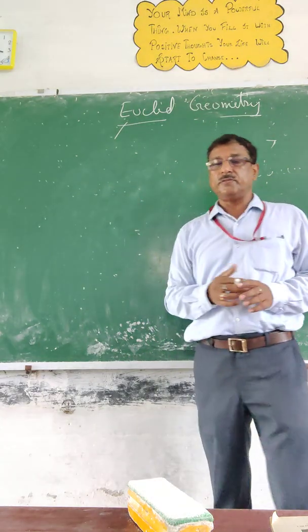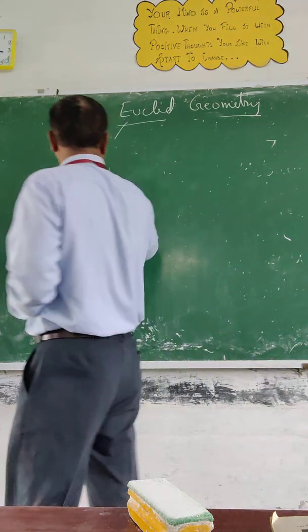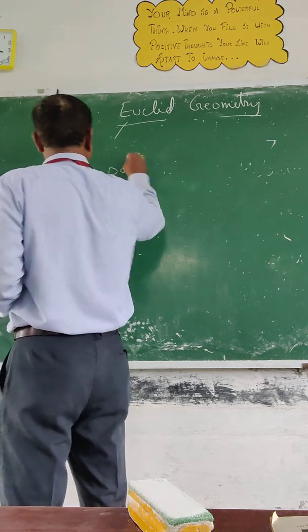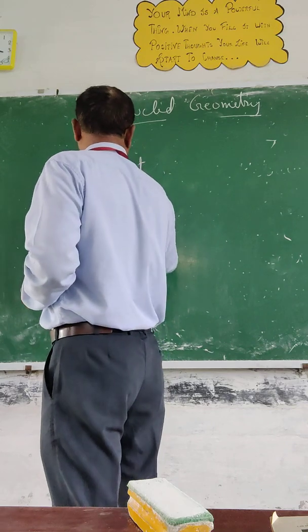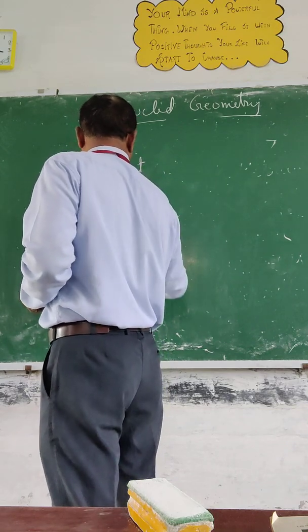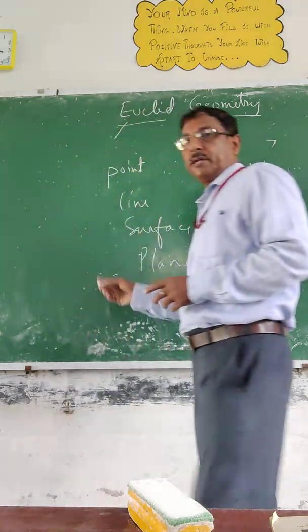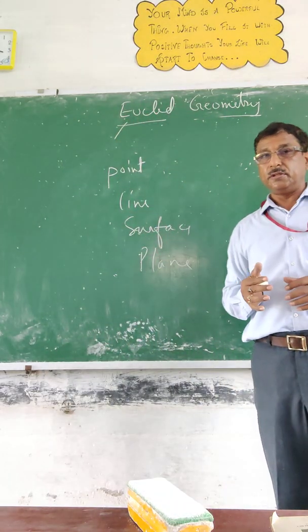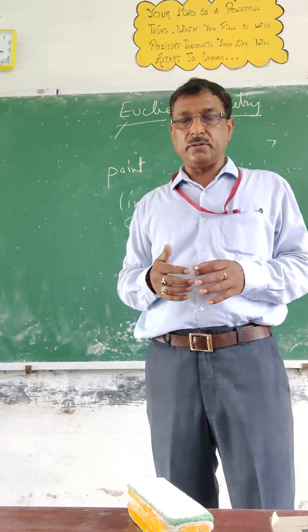Euclid did one thing. What? He tried to define the abstract things. For example, point. He had taken the 7 points. Okay. Point, line, surface, plane, etc. We try to understand these terms. So if we have to define point.